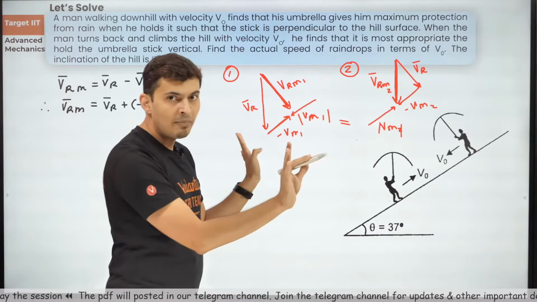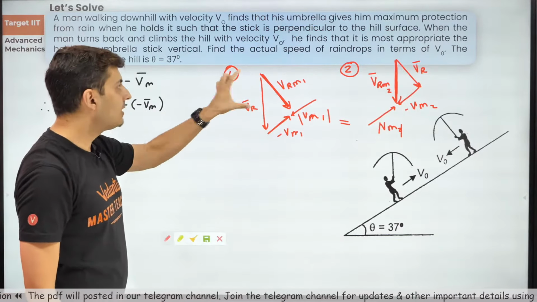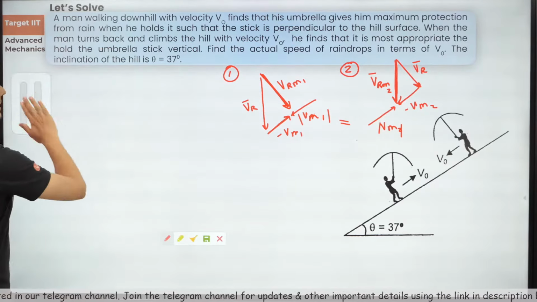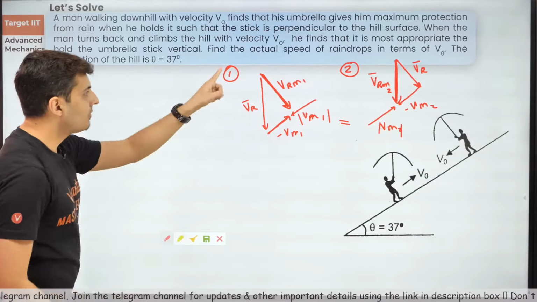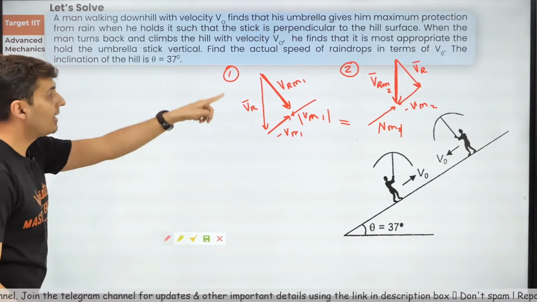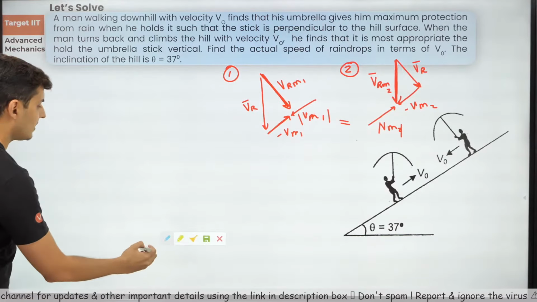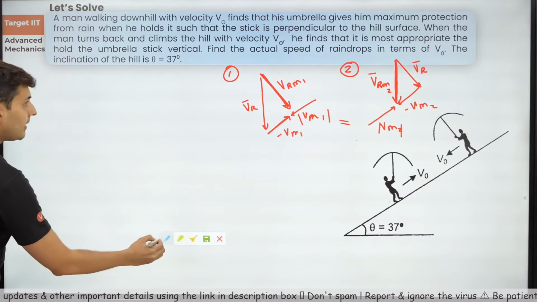Magnitudes are equal, directions are different. Only this vector hasn't changed. So how about this? I will not need this anymore. I will draw VR as a common vector and try to draw a situation. Let's try and do this, guys. It's going to be a little bit tricky.